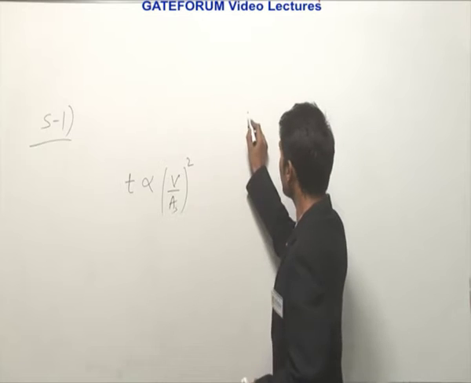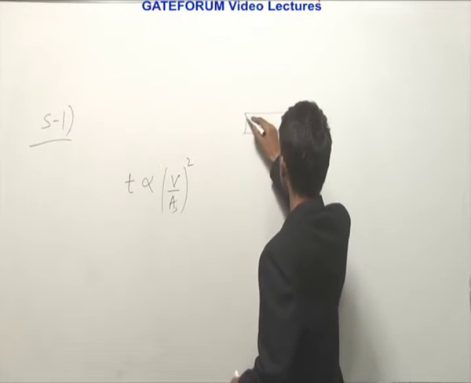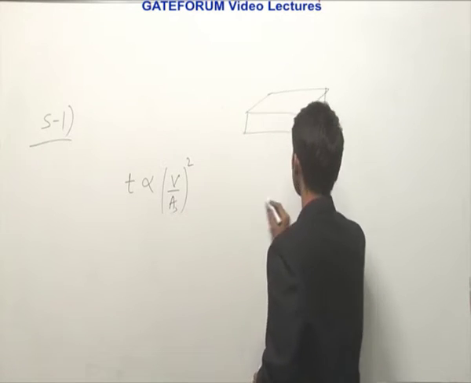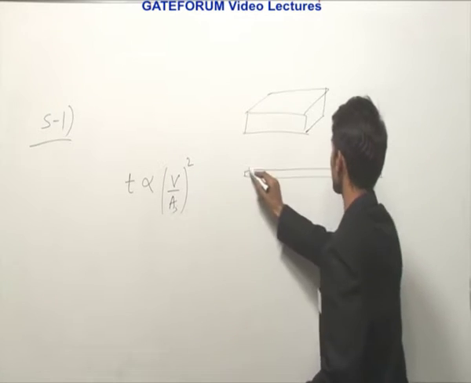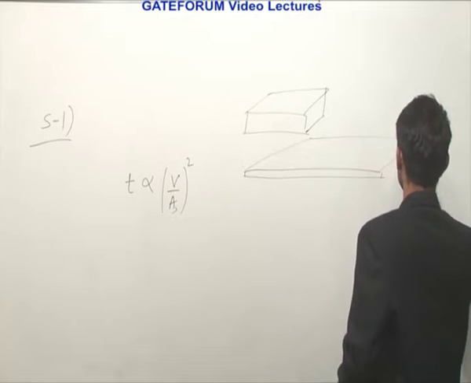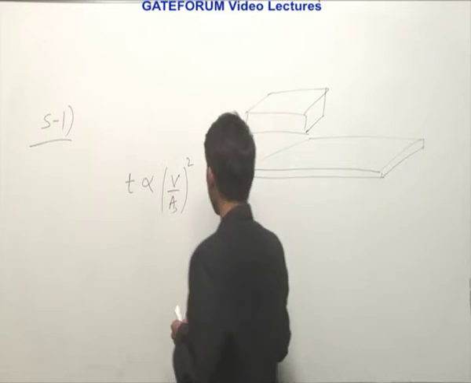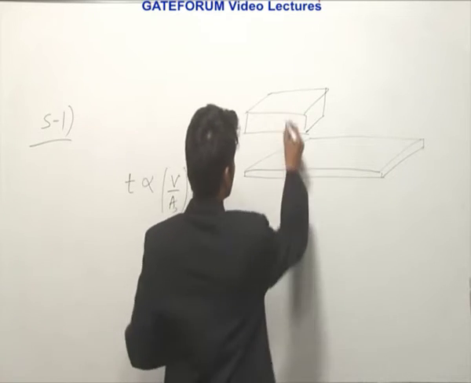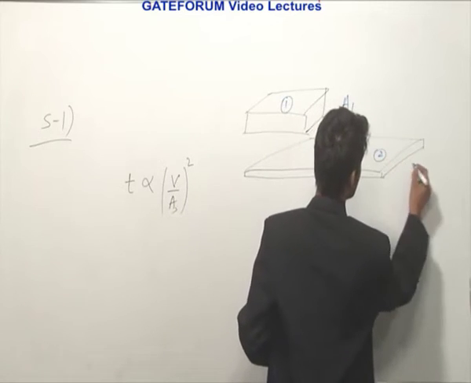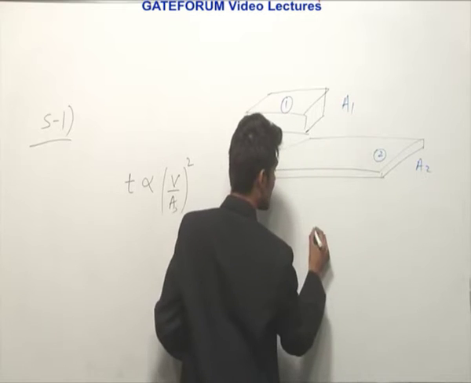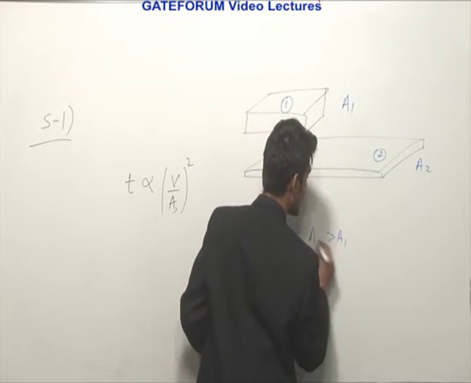Now for a given volume, if I have a thicker section, and for that same volume I have a thinner section, it is obvious that the area corresponding to 1 and the area corresponding to 2 will have a relation: area 2 will be greater than area 1.